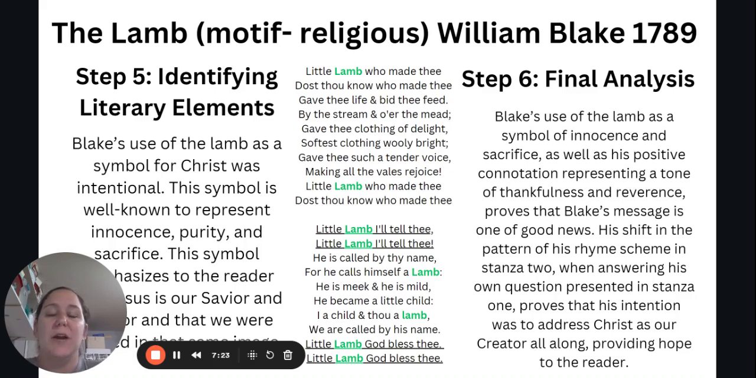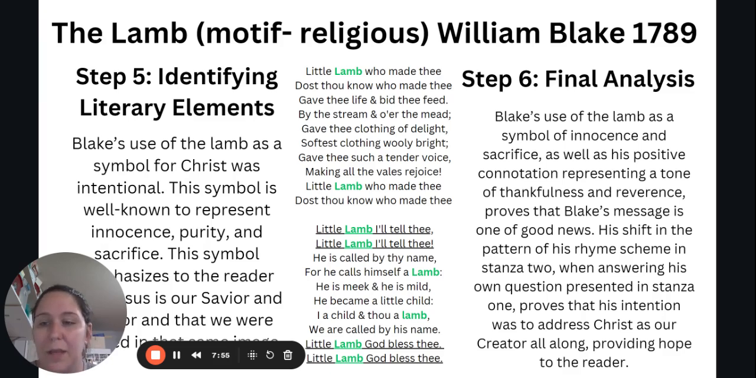And of course, our final step is that final analysis of the poem itself. And of course, there would be other steps. You would break this poem down even more, but we have a limited time with this video. So we're going to take that final step and just look at Blake's use of the lamb as a symbol of innocence and sacrifice, as well as that positive connotation that represents that tone of thankfulness and reverence, only proves that Blake's message is one of good news.